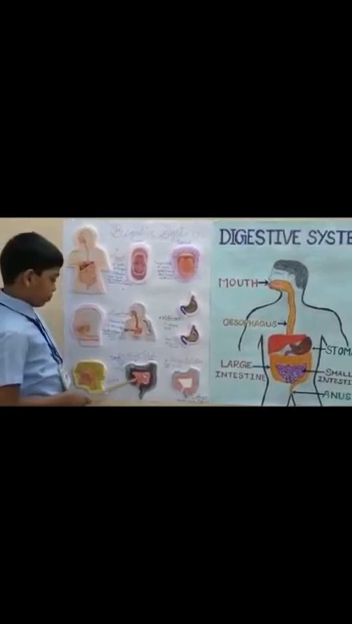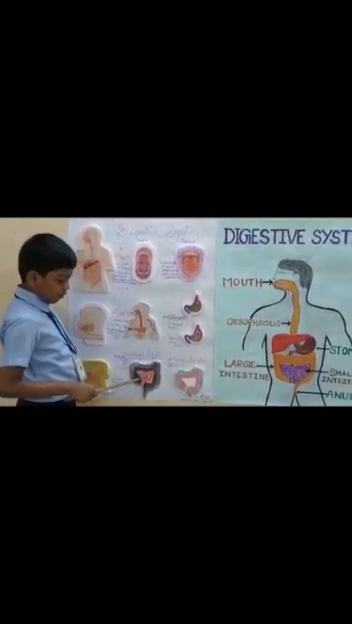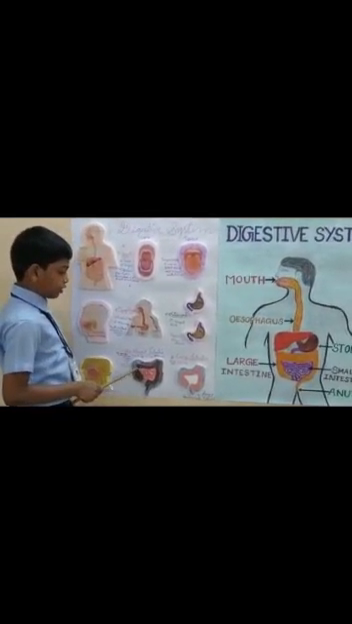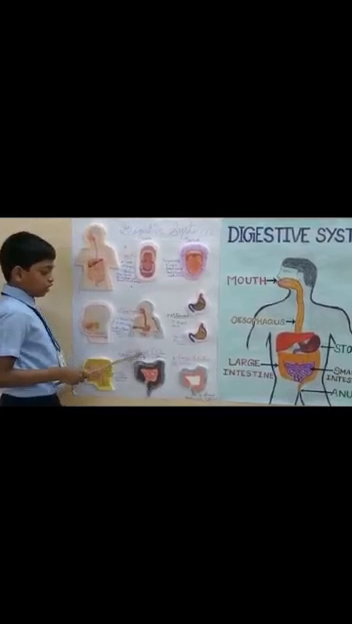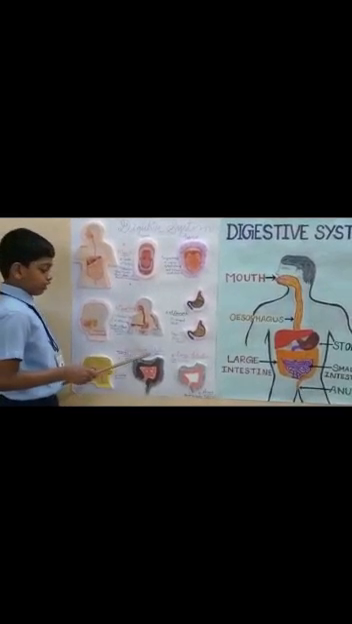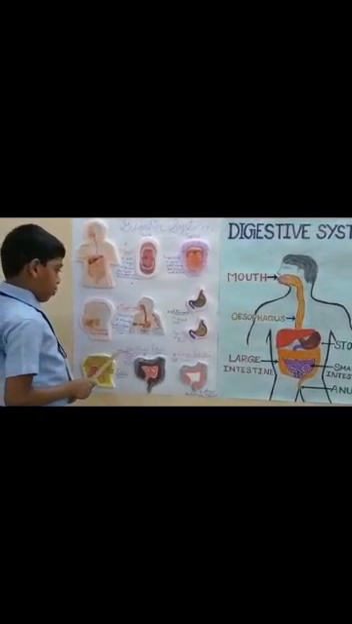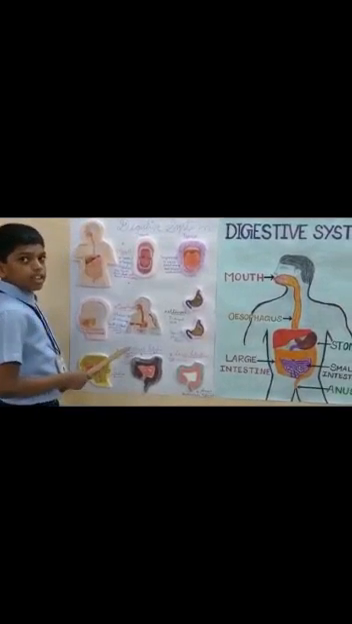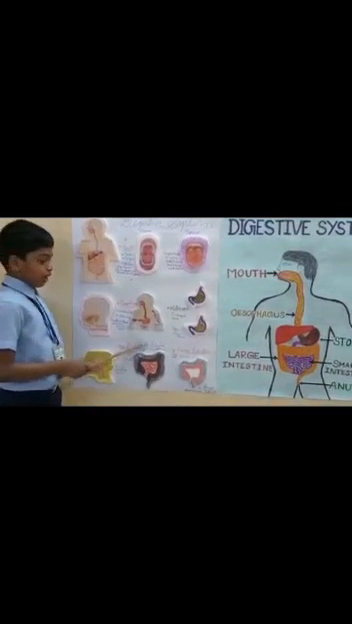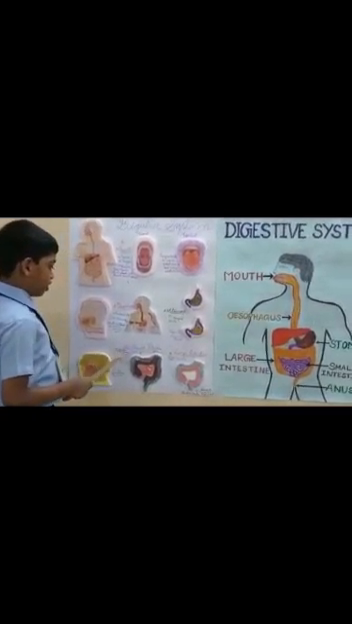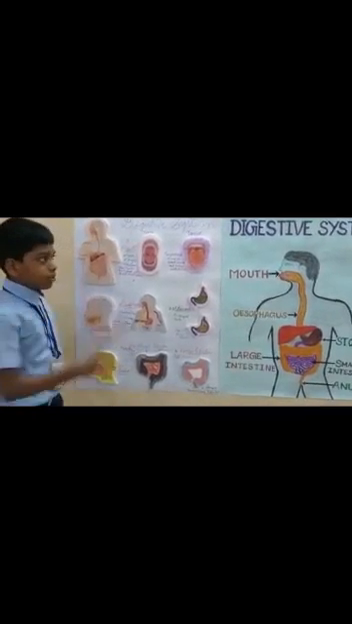The fourth one is small intestine. The small intestine is a very important part of the digestive system. It is a long, thin tube 6 meters in length. All the essential nutrients are absorbed into the blood and sent to all parts of the body.